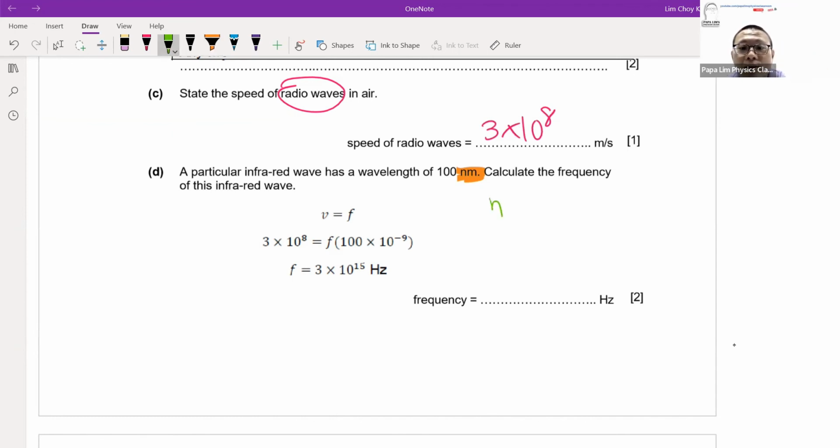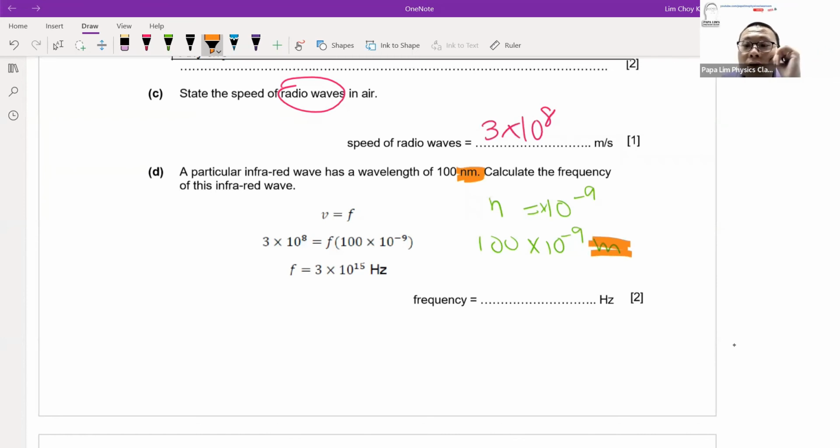Nano means times 10 to the power minus 9. So 100 nanometer means 100 times 10 to the power minus 9 meter. Remember, in physics, all the formulas require students to pump in the values in SI unit, not any unit I give you.